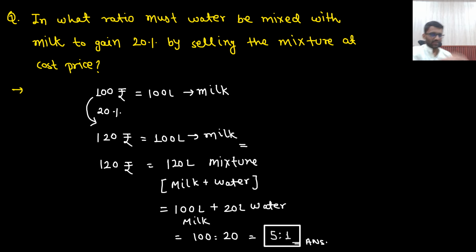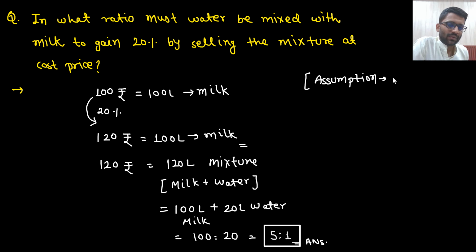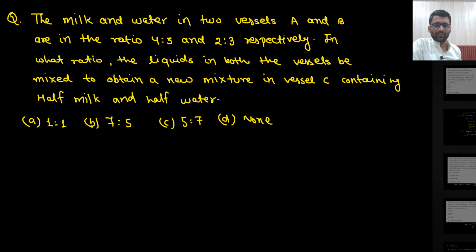And water is of 0 cost. This is the assumption: cost of water is 0 rupees. Okay. Let's see the next problem.